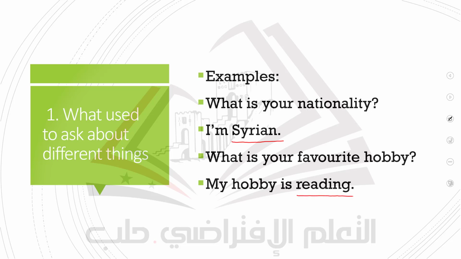So you will find the word reading is underlined. The question will be, what's your favorite hobby? My hobby is reading. So here we finish with the word what, which is used for different things. We can say, what do you like to eat? What's your favorite, for example, sport? We have a lot of usages for the word what. Let's move to something else.